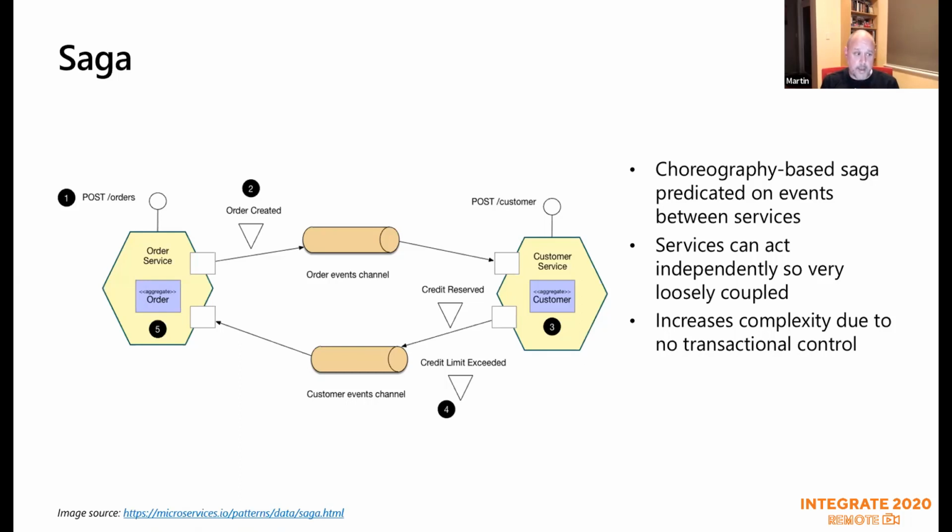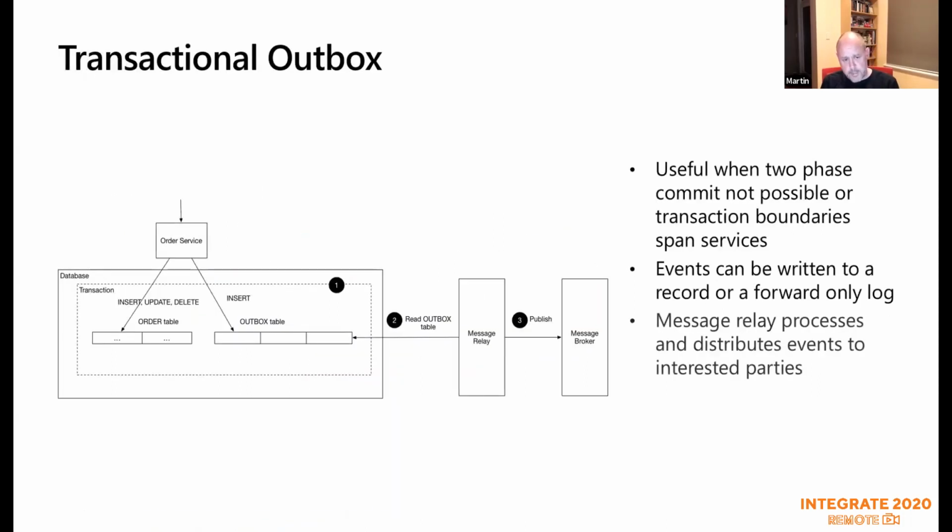The thing that I'm going to talk about, because it's actually more relevant to the demo that I'll be doing, is actually the transactional outbox. So in this case, what you do is when you write to your service, or when you write to your data store, you atomically write not just the record, but also something that says something has happened.